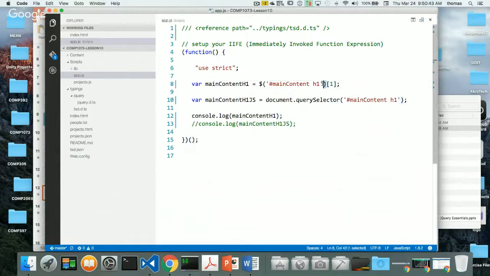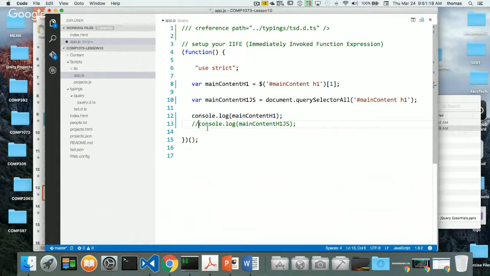When I do this query selector here, I'm not query selecting all, right? The analog to this in JavaScript is querySelectorAll. So let's put that back in here. And notice there's querySelectorAll. It actually does the same thing. It takes all of the H1 elements that match, that are inside anything with a main content tag, and puts it inside this element. Notice what I get back. It says node list of elements, a list, which is an array of elements, right?